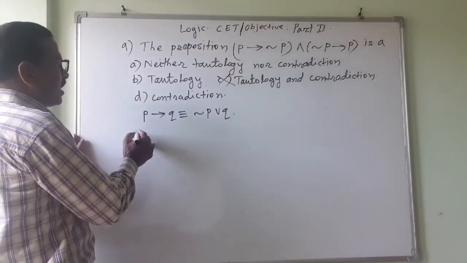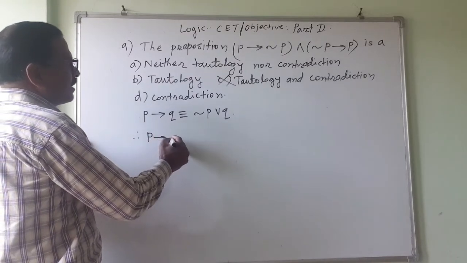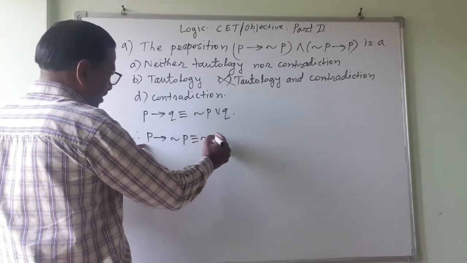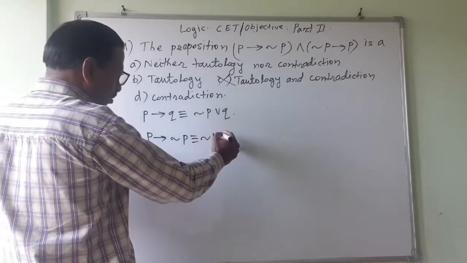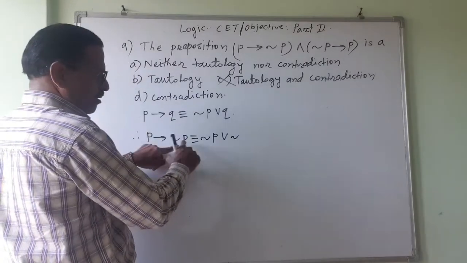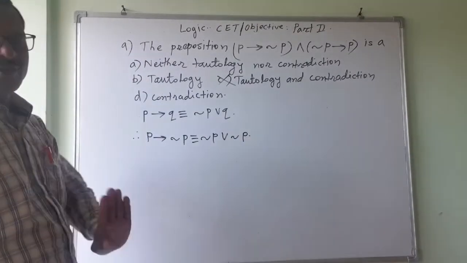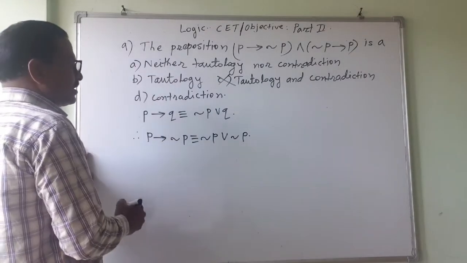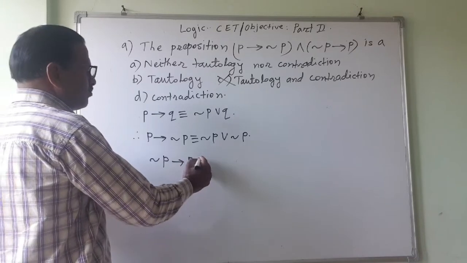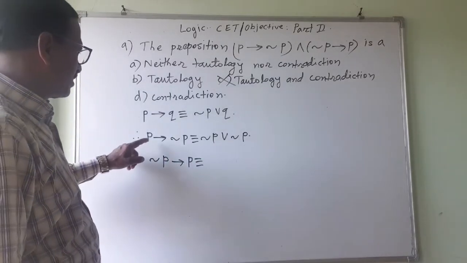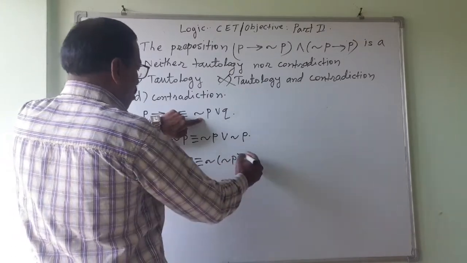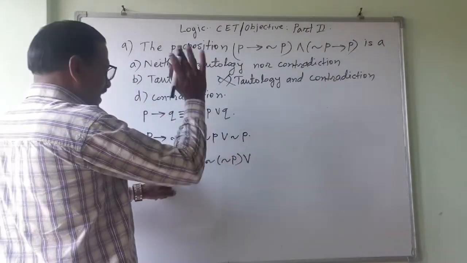So P implies negation P is negation P or negation P. Then next is negation P implies P. This will be equivalent to the negation of negation P, which is P, or, and for the second it is as it is, P.